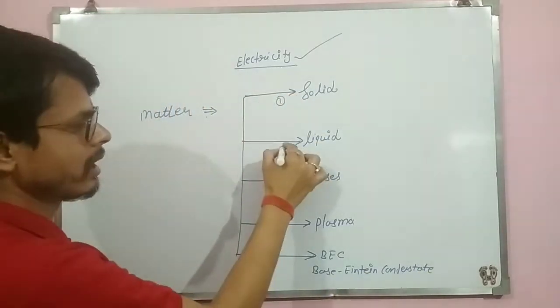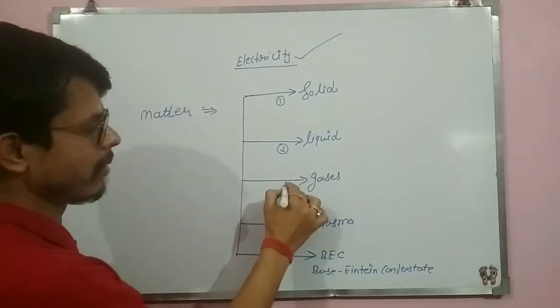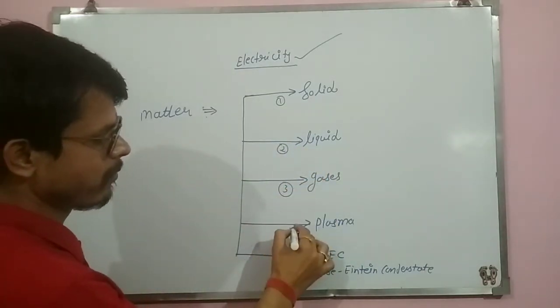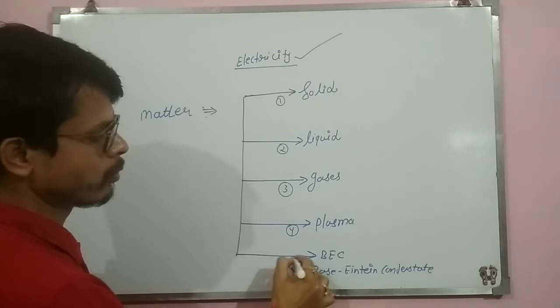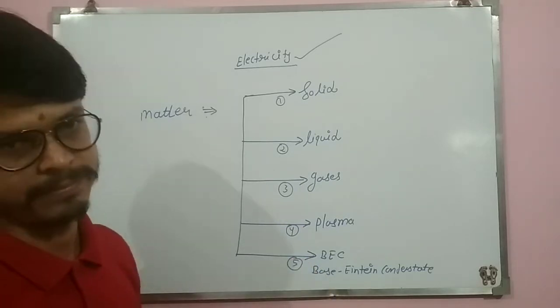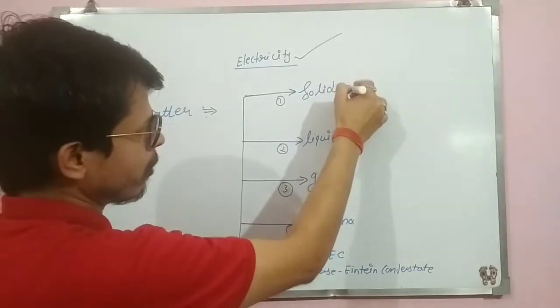First form is solid. Number second form is liquid. Number third is gases. Number fourth plasma. Number fifth Bose-Einstein condensed state. About these three we know about these three.